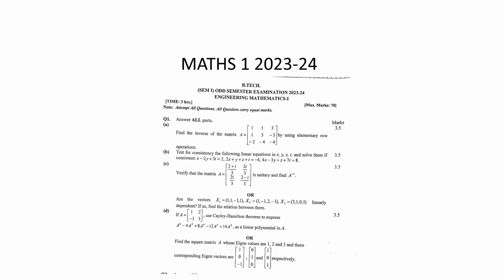Now talking about the 2023 paper, you can see inverse is there. Inverse was in the previous year also, so you can see it here. And you can see Cayley Hamilton, which I was talking about, was asked in 2020 also, and eigen is the only question that has been coming for 4 years, so you can definitely go for it.